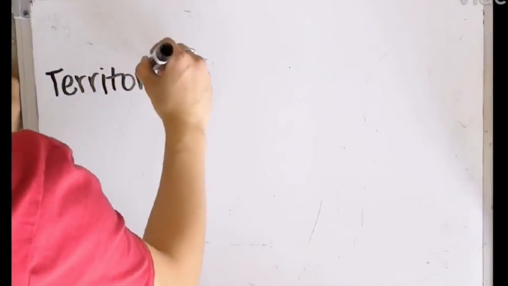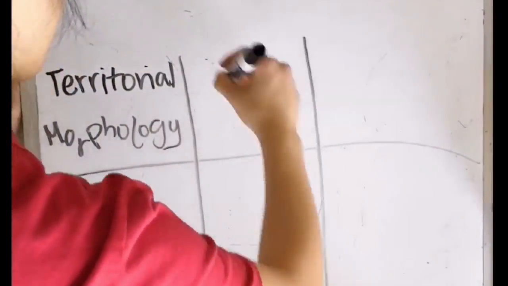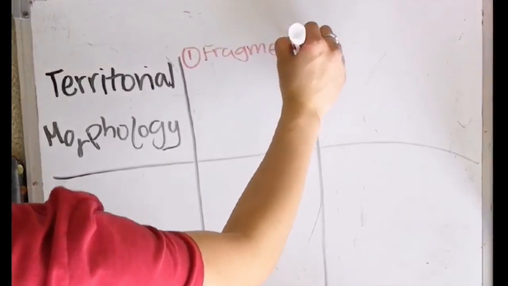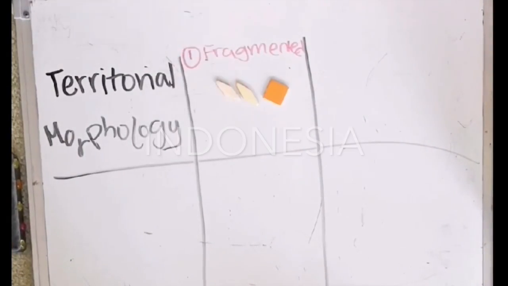Territorial morphology is a study of the size, shape, and relative location of a country. Shapes of a country can be categorized into five different categories. The first is fragmented, which is a country with more than one piece. This makes it hard to control. An example of this would be Indonesia.